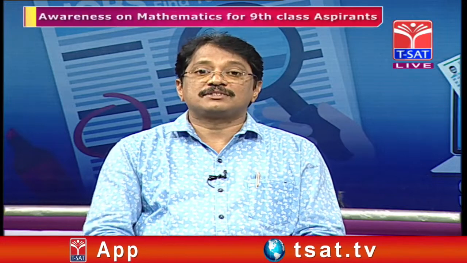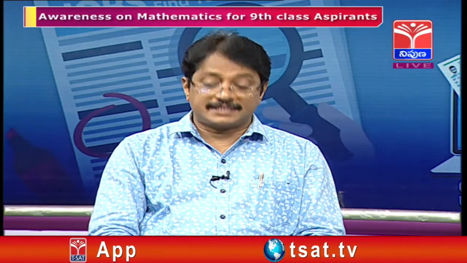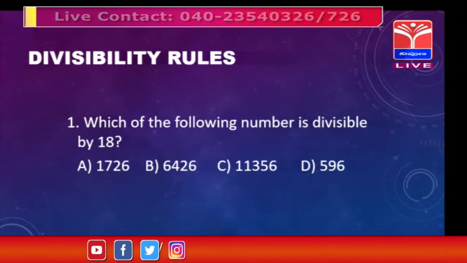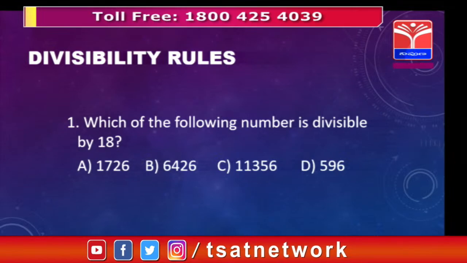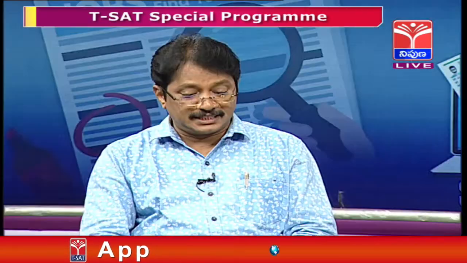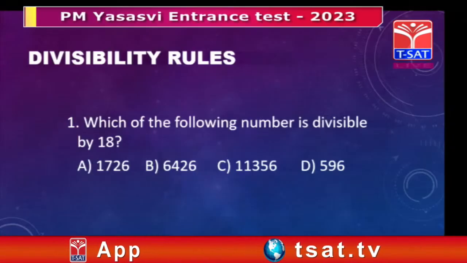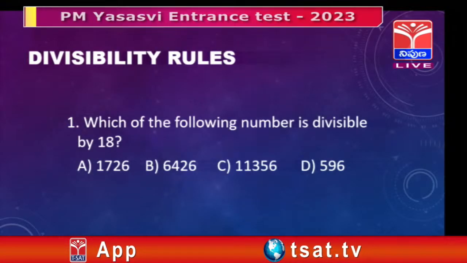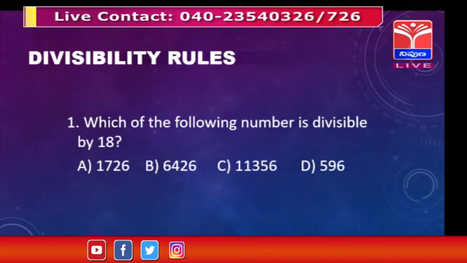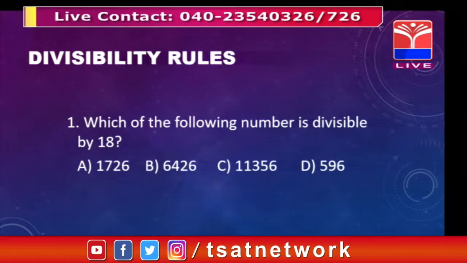Clear? So see, you can find the LCM and you can say 21. Now coming to the next one, divisibility rules. Which of the following numbers is divisible by 18? Here 1726 is one number given, 6426 is another number, 11,356 is one number, and 596 is one number.